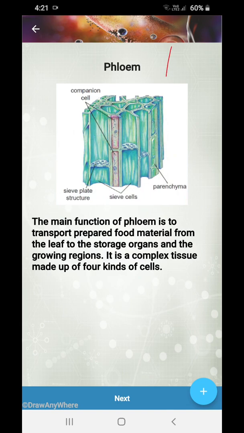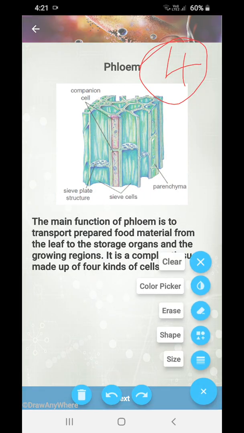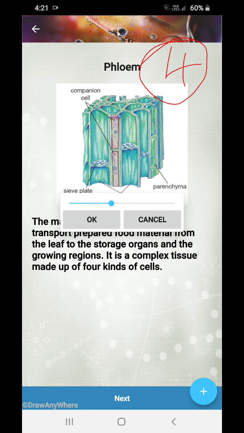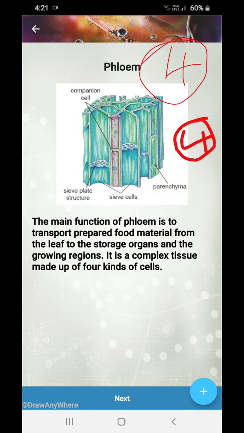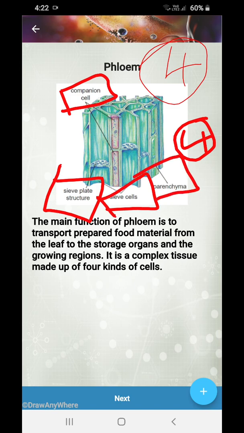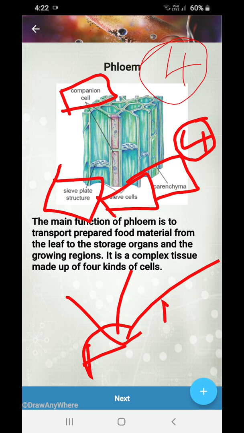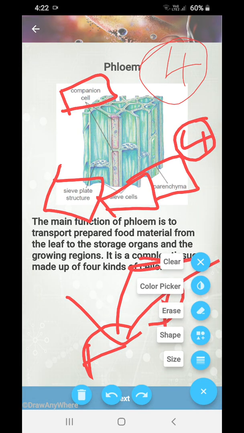See, phloem mainly consists of four parts. What are those parts? One is companion cell. Second one is sieve plates and structure. Third one is sieve cells. And fourth one is parenchyma cells. The main function of phloem is to transport prepared food material from the leaf to the storage organ and the growing regions. That means it's transmitting food to all parts of the plant. It is a complex tissue, since it contains many kinds of tissues. It's made up of four kinds of cells.